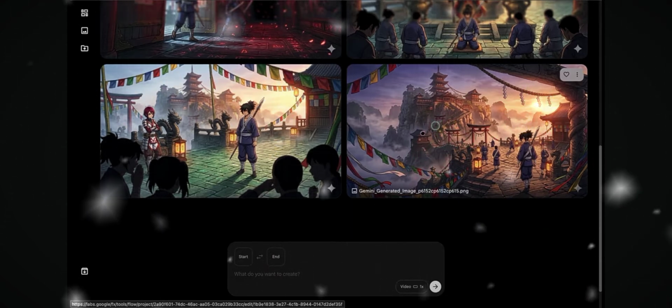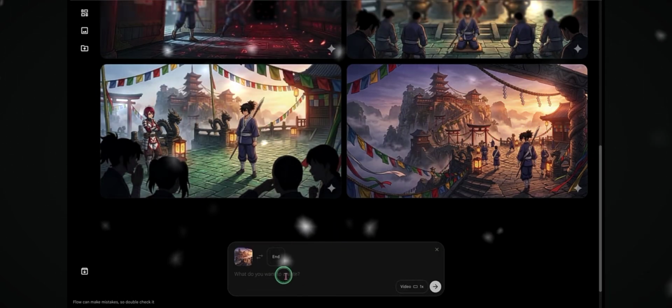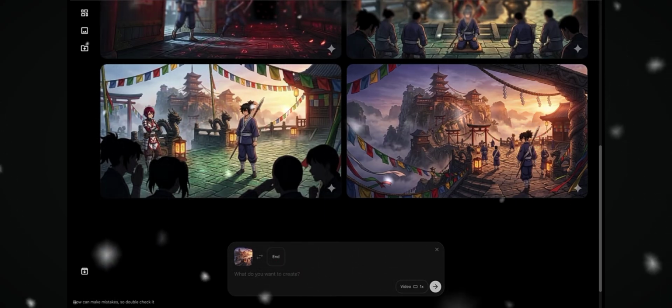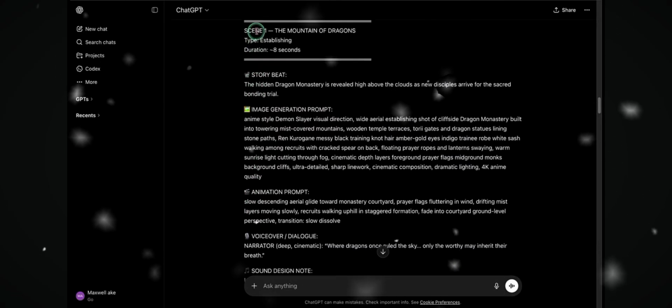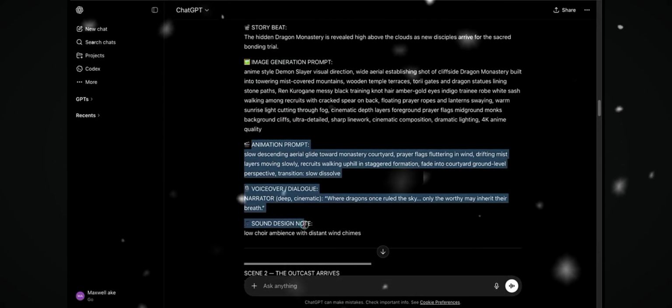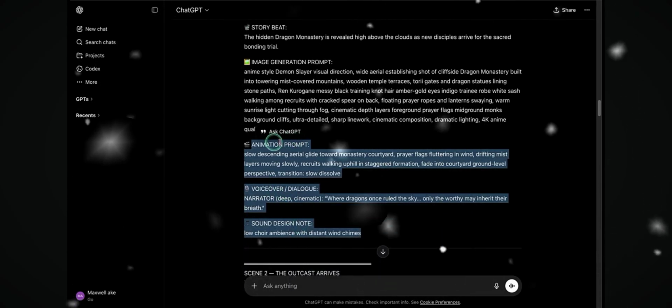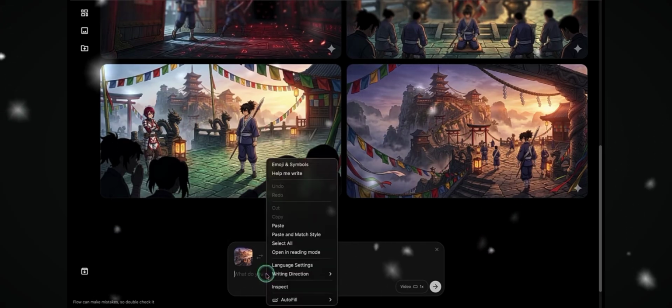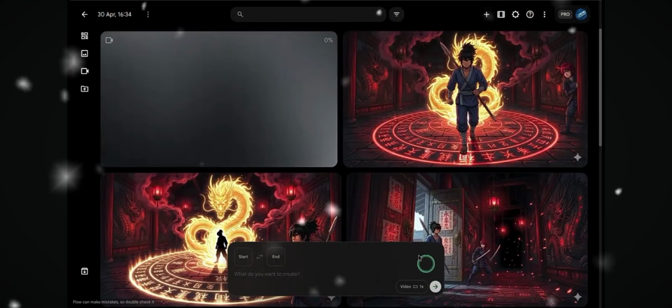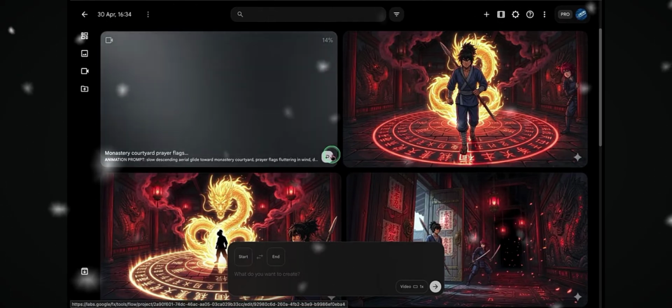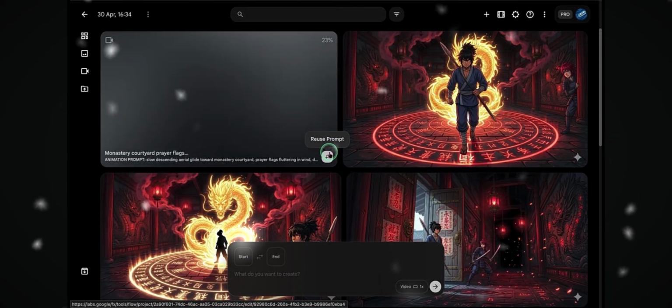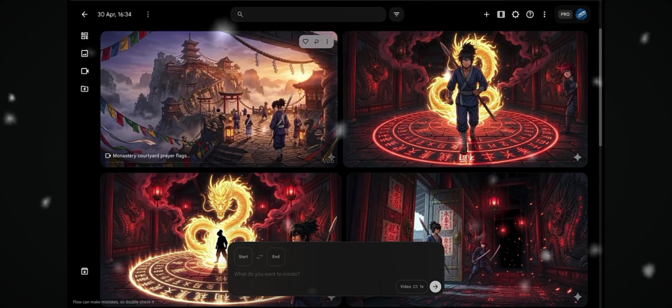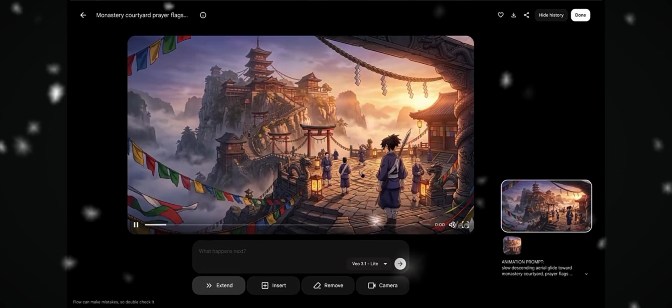Next, drag your first image into the timeline. After placing it there, head back to ChatGPT and copy the first animation prompt, along with the voiceover and sound design instructions. Then return to Google Flow, paste everything in, and hit generate. Give it a few seconds to process, and just like that, your first scene transforms into a fully animated clip that looks something like this. This is where your movie officially starts coming to life.